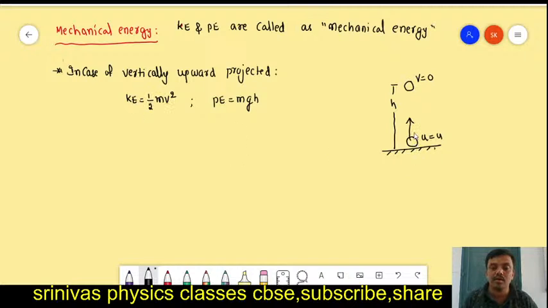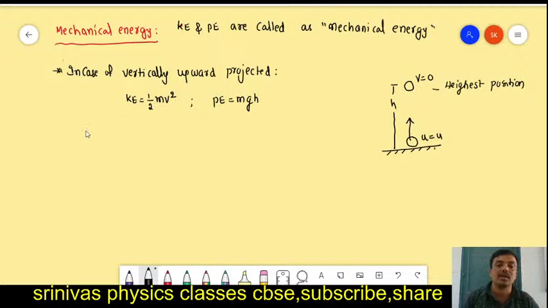While going upward, its velocity decreases, and at a certain height its velocity becomes 0. This is the highest position. At the highest position, velocity becomes 0, which means kinetic energy is automatically 0, and the potential energy reaches its maximum because the height is maximum.